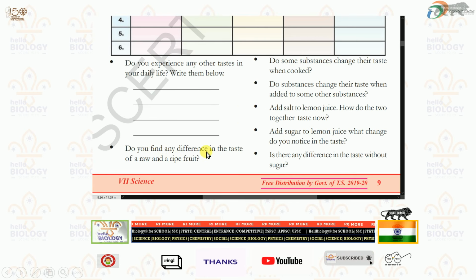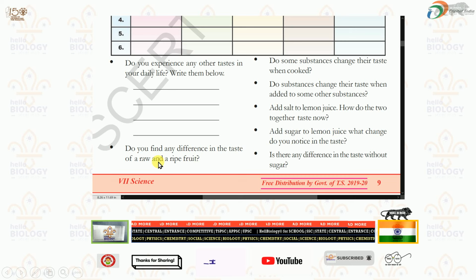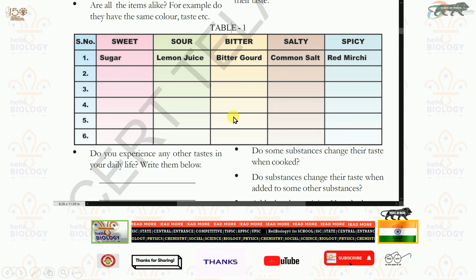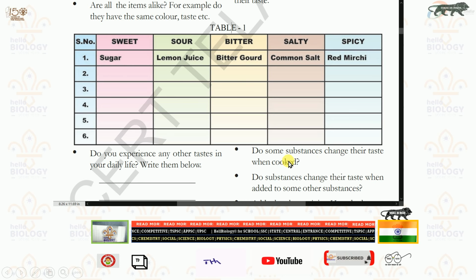Next, do you find any difference in the taste of a raw and ripe fruit? Yes, green mango and yellow mango will have different tastes. Green mango will have a sour taste, but yellow mango will have a sweet taste. And next, here you have one more question. Do some substances change their taste when cooked? Yes, some food materials will change their taste. For example, lemon juice, if you just boil it, will become even more sour.